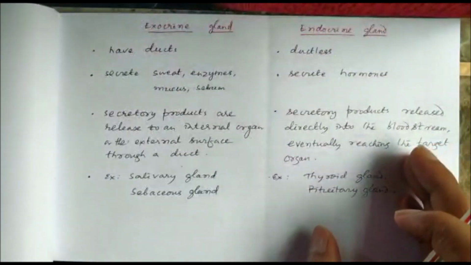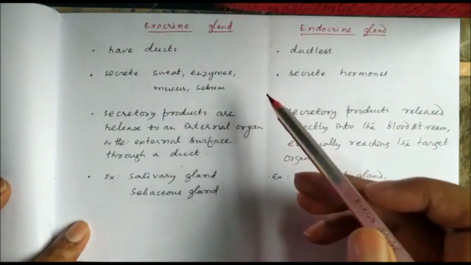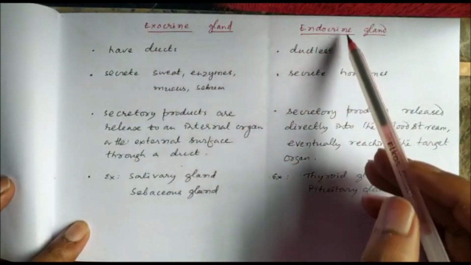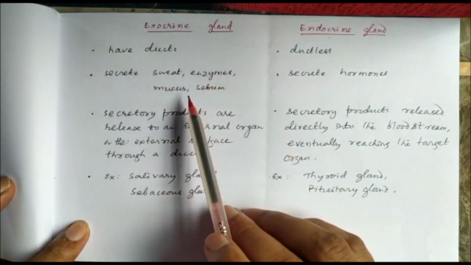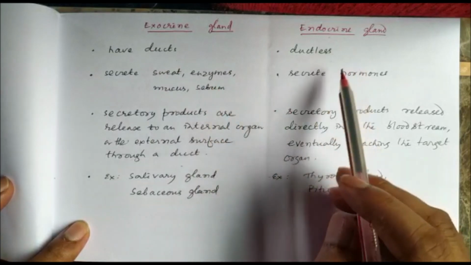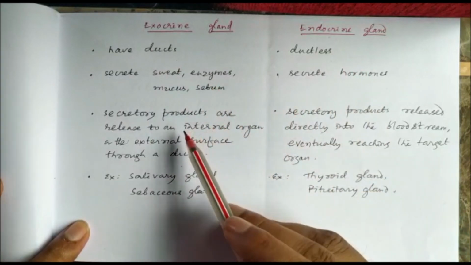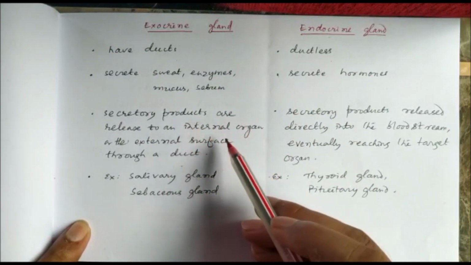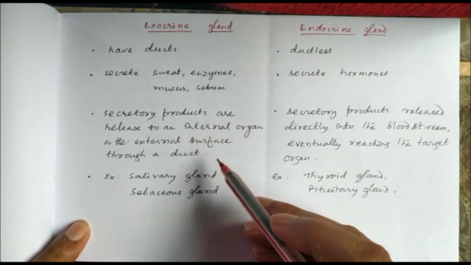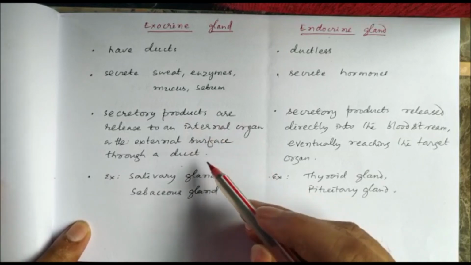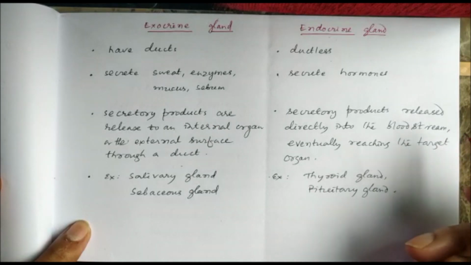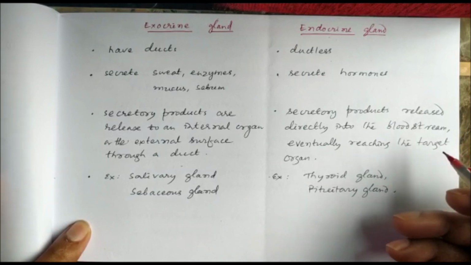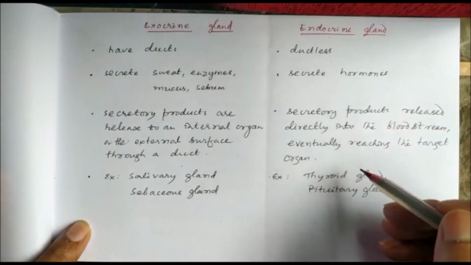So let us see the difference between exocrine gland and endocrine gland. Exocrine glands have ducts, endocrine glands are ductless. Exocrine glands secrete sweat, enzymes, mucus, sebum, etc., whereas endocrine glands secrete hormones. The secretory products are released into an internal organ or the external surface, that is epithelium, through a duct in the case of exocrine glands, whereas in endocrine glands the secretory products are released directly into the bloodstream and through blood reach different targets.